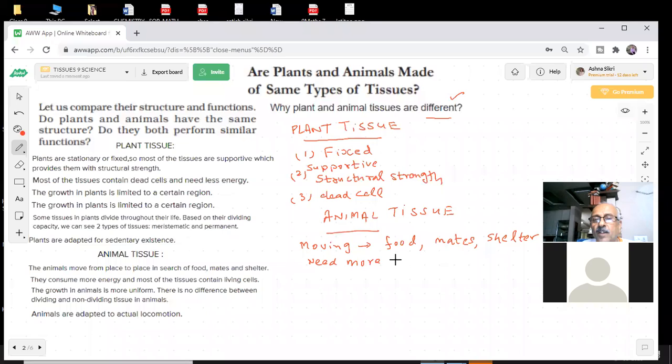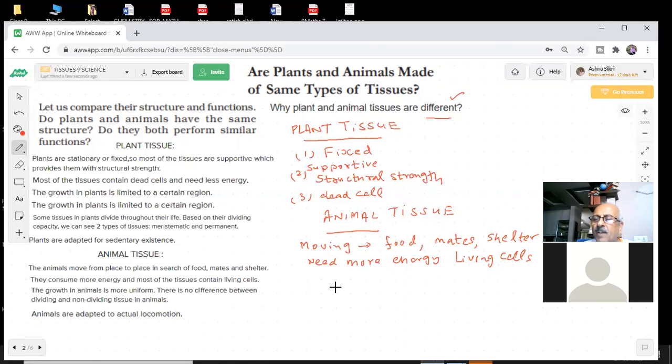They need more energy, and their tissues contain living cells. The growth in animals is more uniform. There is no difference between dividing and non-dividing tissue in animals. So you see that animal growth is quite uniform. You have seen how much a dog grows, or any animal.